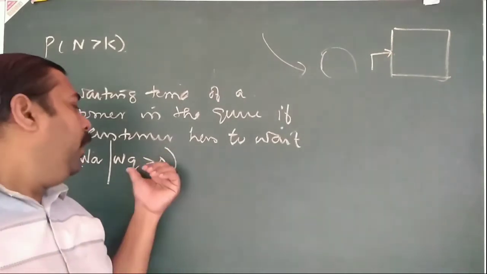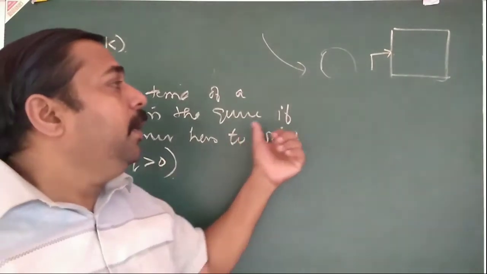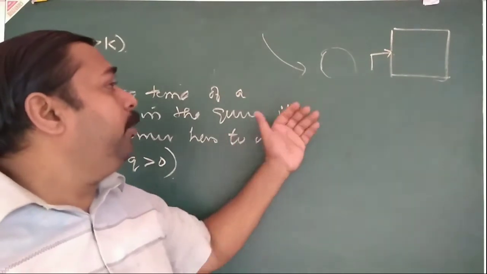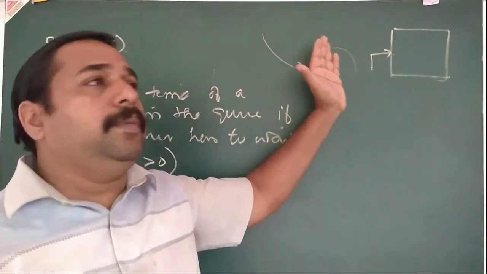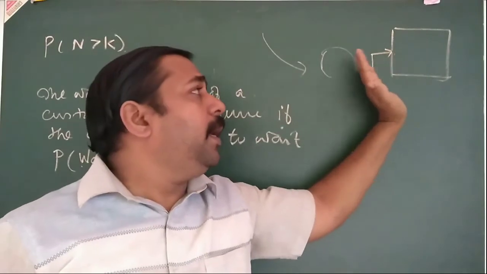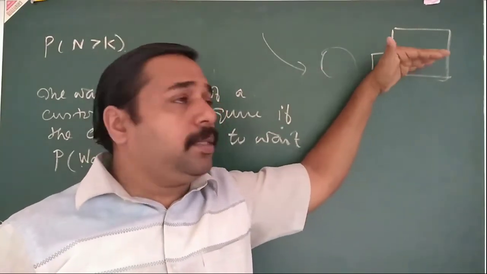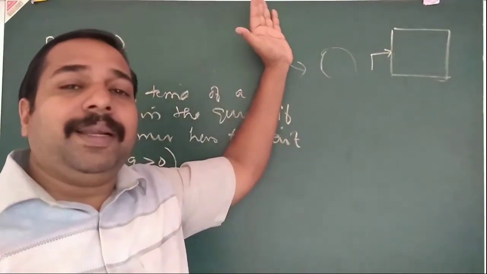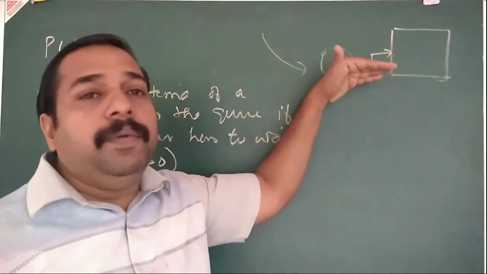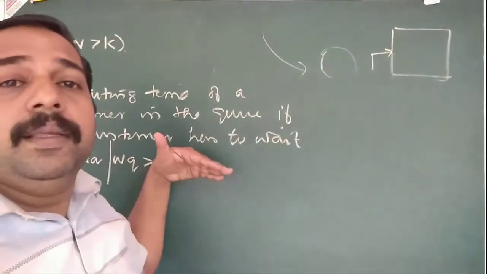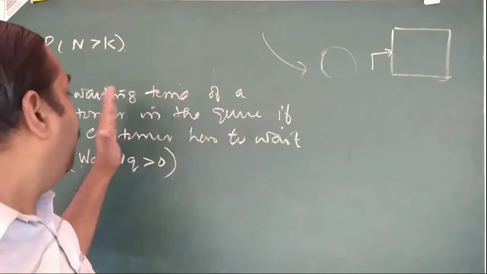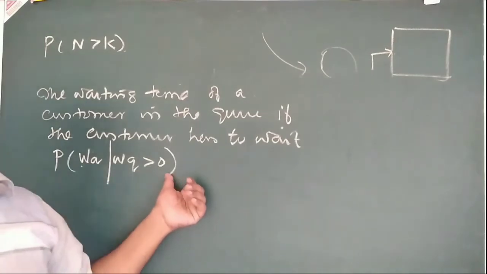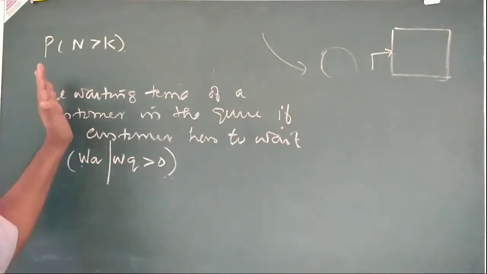What is the meaning? If WQ greater than 0, it means he has to wait. If that condition does not hold, the system is idle, and when the customer enters, directly the customer can get the service. So this condition is that the customer has to wait, and only after waiting will he get the service. It's a probability over the time. That is probability of WQ such that WQ greater than 0. Don't confuse WQ and WS.